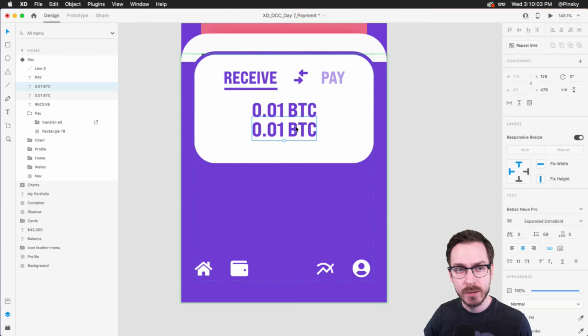And Sarah's asking, how do you design without a mouse? I'm currently using a trackpad right now. I don't know. I've just been used to it. I kind of like the trackpad.